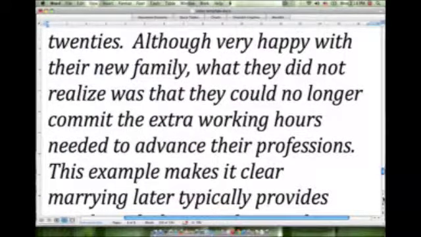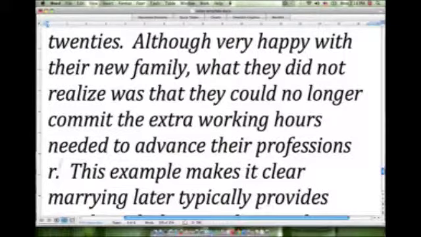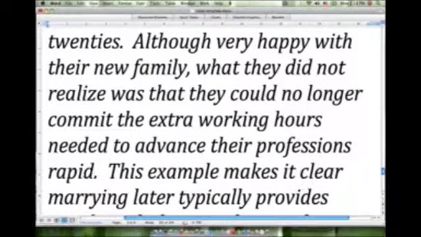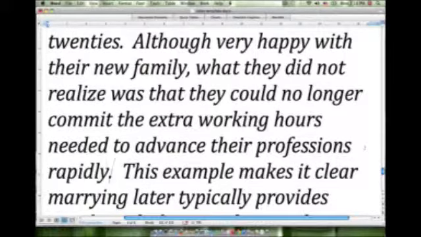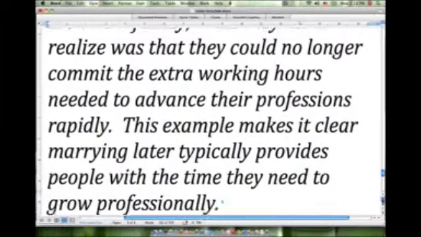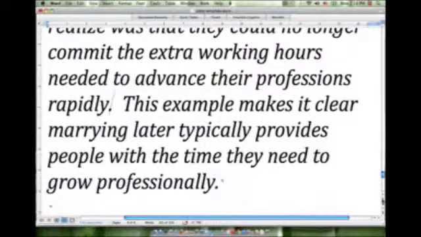Although very happy with their new family, what they did not realize was that they could no longer commit the extra working hours needed to advance their professions rapidly. Maybe I'll just add "rapidly," so it isn't that their professions didn't continue to advance. This example makes it clear marrying later typically provides people with the time they need to grow professionally.